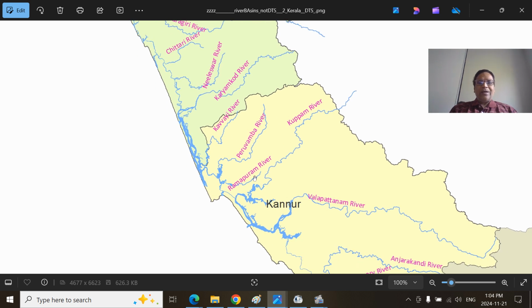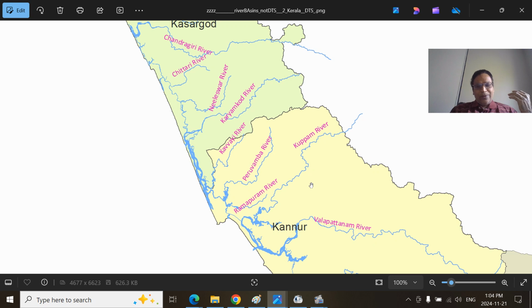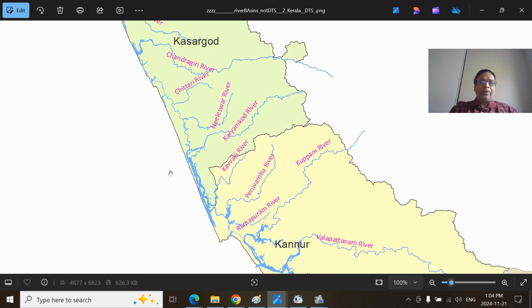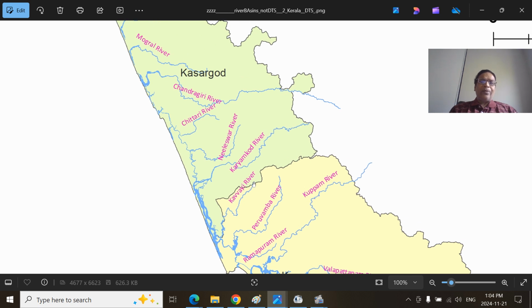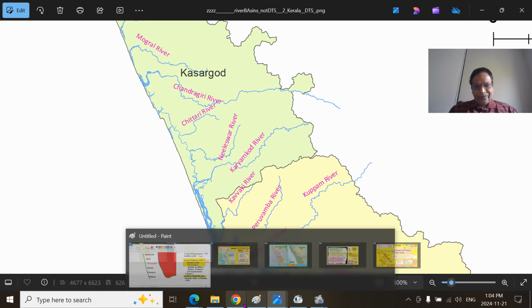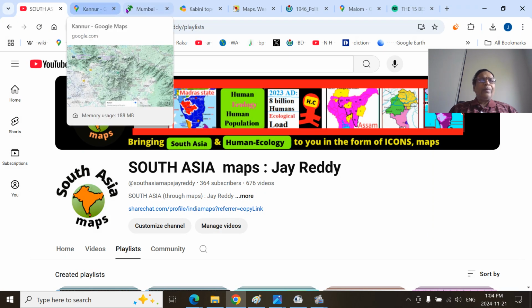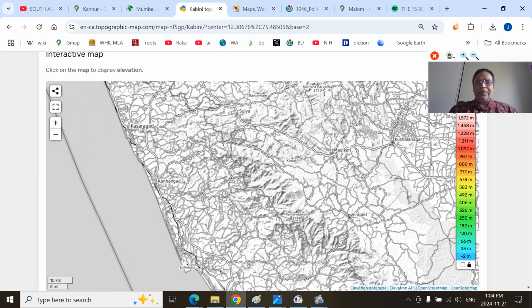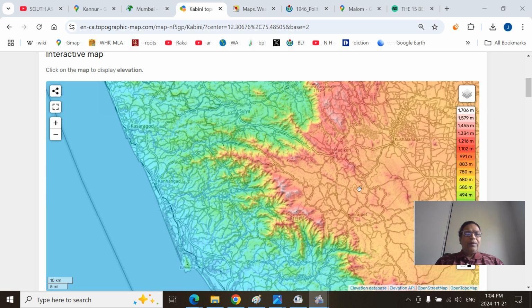Even though these are parts of Kannur district, historically Kasaragod for a couple of years was part of the Kannur district. As usual, when we talk about the physiographic regions, we will not be very strict about the political boundaries. So essentially Ramapuram River, Kuppam River is the southernmost, or we can say even the Kavvayi River is the southernmost part of this region. We look at the rivers in this region. This is the Kasaragod region.